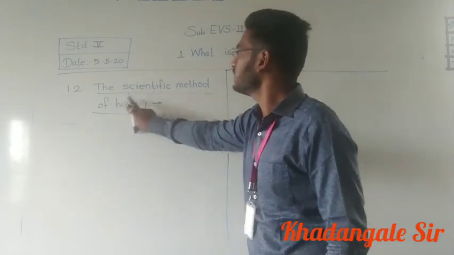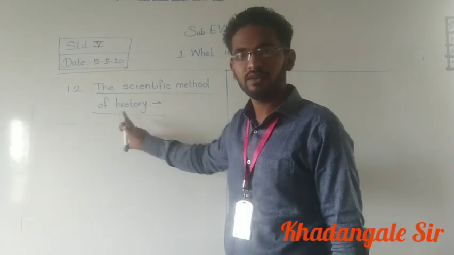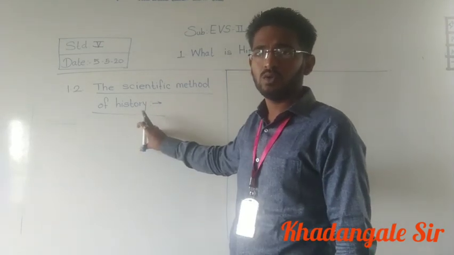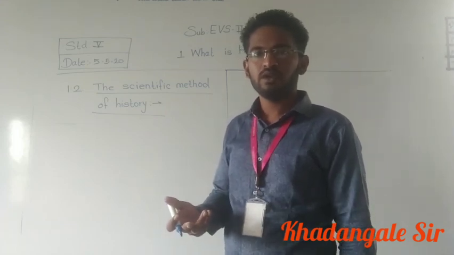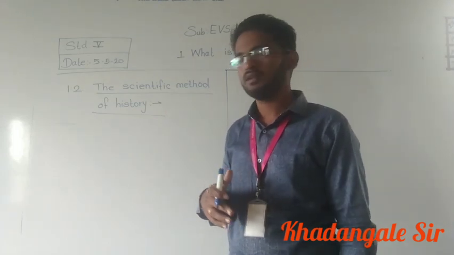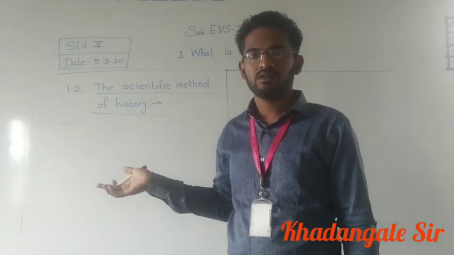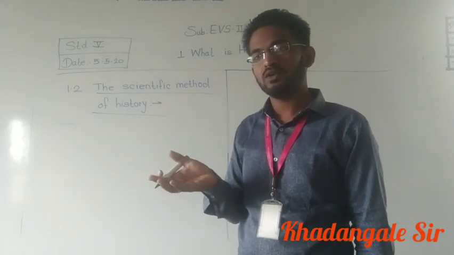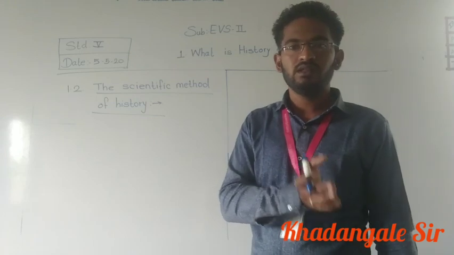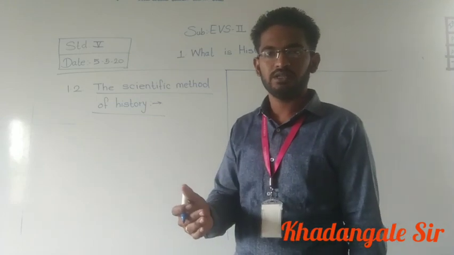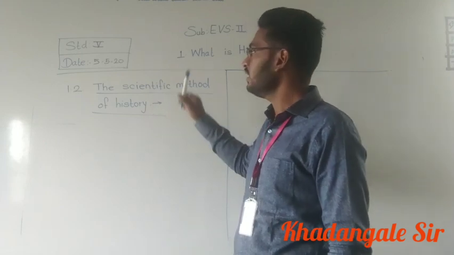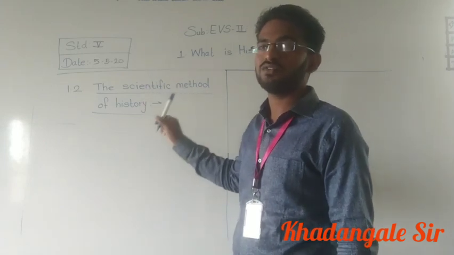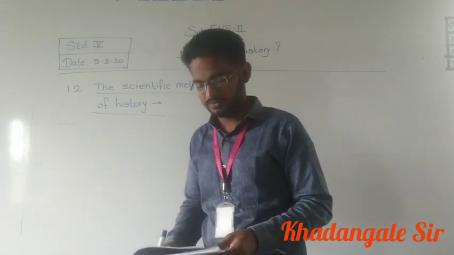The scientific method of history. What is the scientific method of history? History means what we have learned, our past. But if a proper method is there, then we can learn that past properly. Proper method means scientific method. So which scientific method is there for history, that we are going to learn.